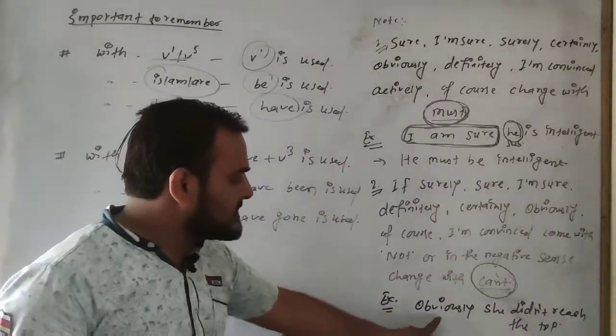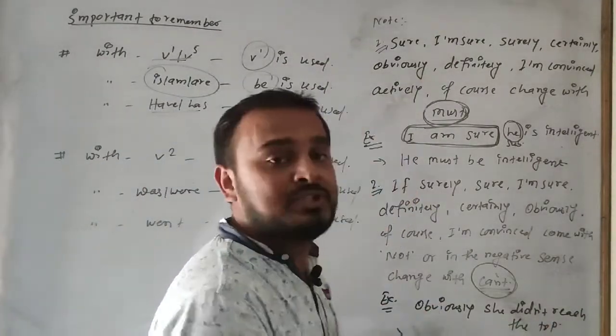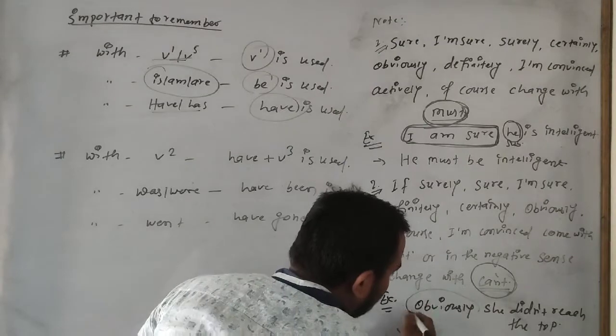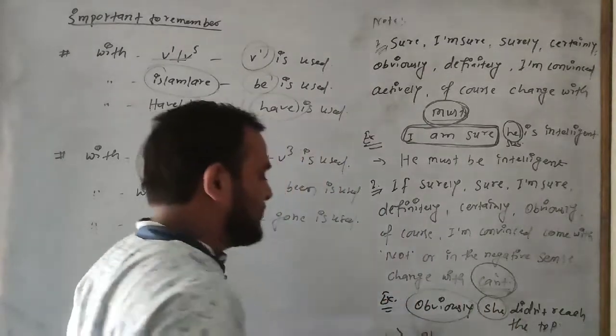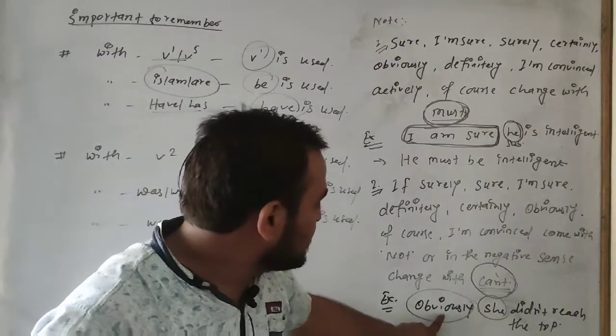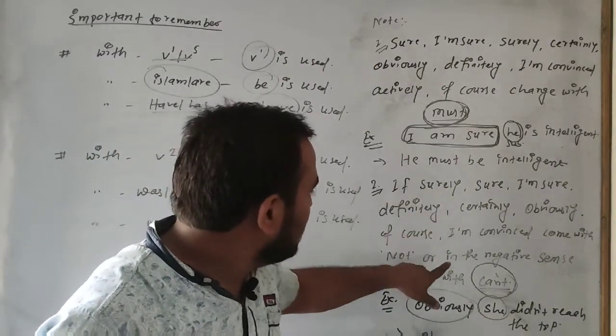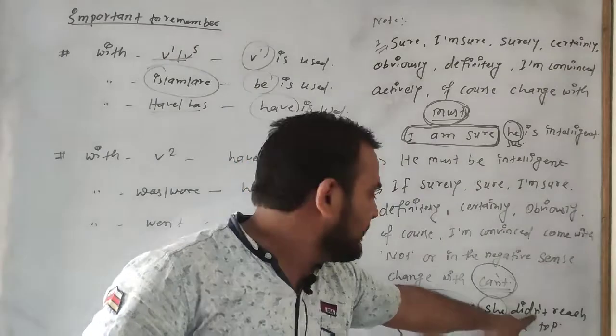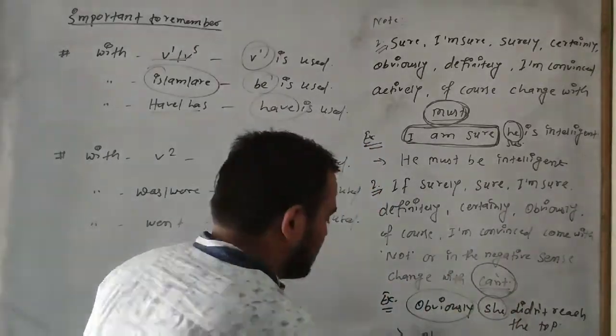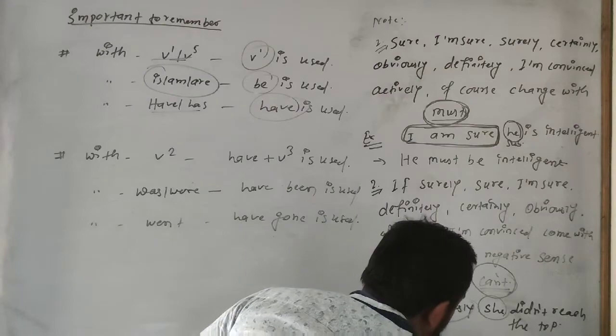So here, obviously she did not reach the top. Obviously here, and the subject is she, we have to write. Okay, she. Obviously, and then not here. Negative form, then we have to use can't. She can't.